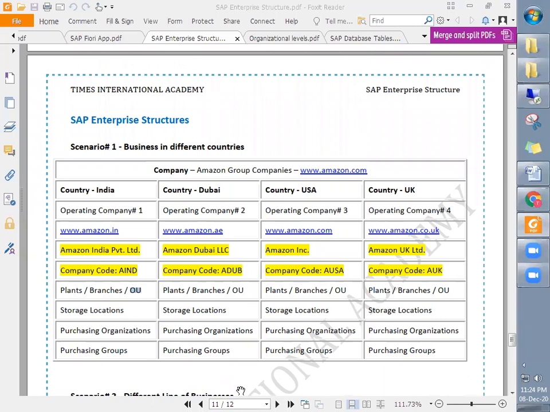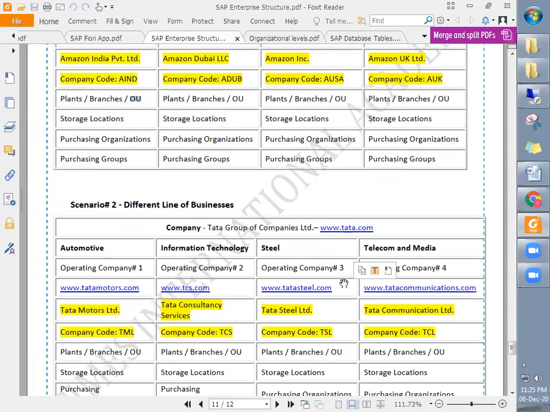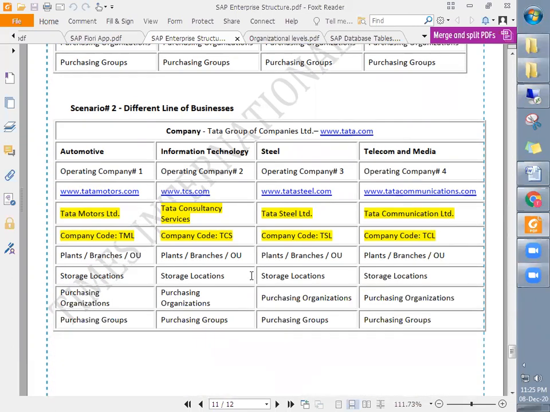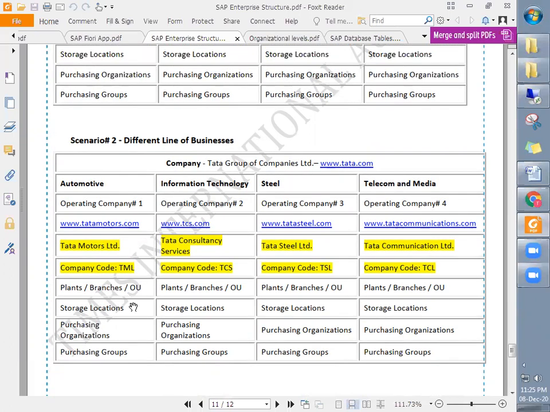Mukhim, do you have any question? Yes, sir. If you are telling about Tata Motors, for example, in Saudi Arabia, but under one company there are different plants, in the same location also, plant one, plant two, which scenario will it come under? If you are talking about Tata Motors India, then it will come under this company code. If Tata Motors Saudi Arabia, then the plant will be created under the Saudi Arabia company code, for each company code. Yes, go ahead, Mukhim.